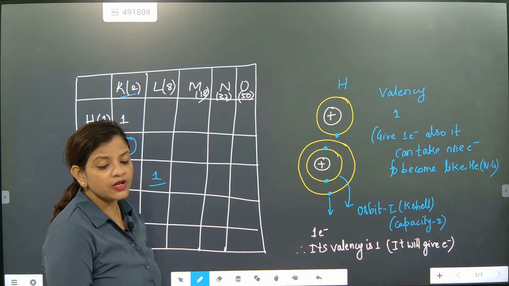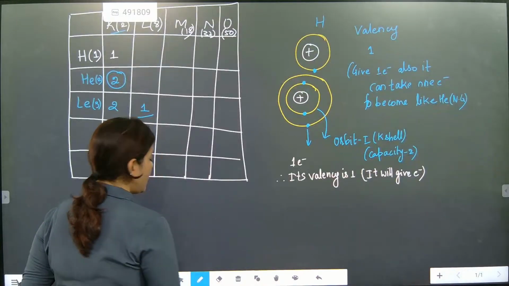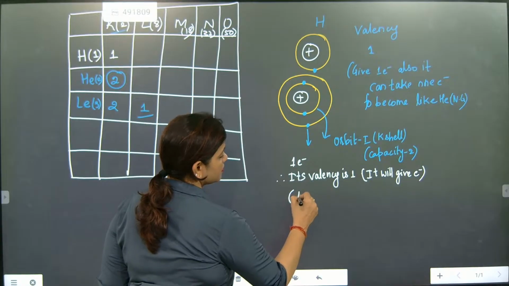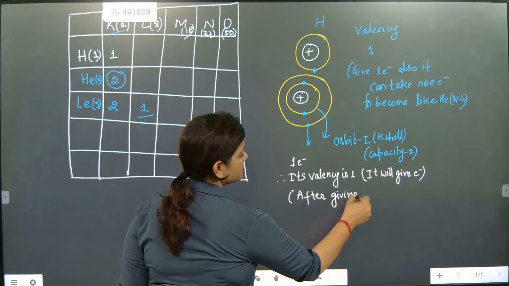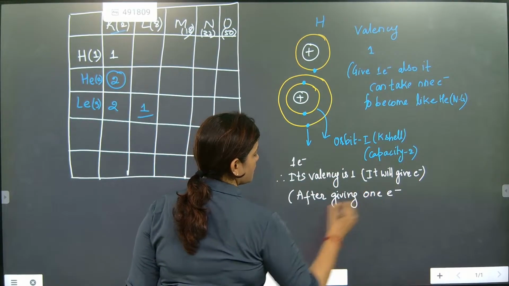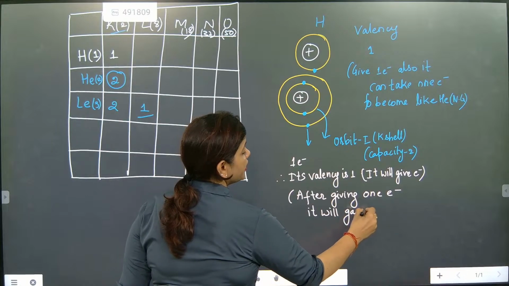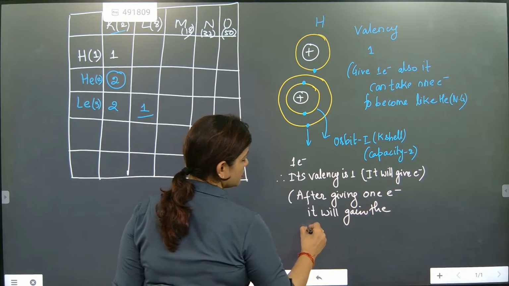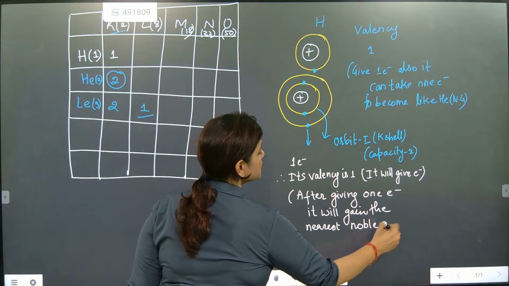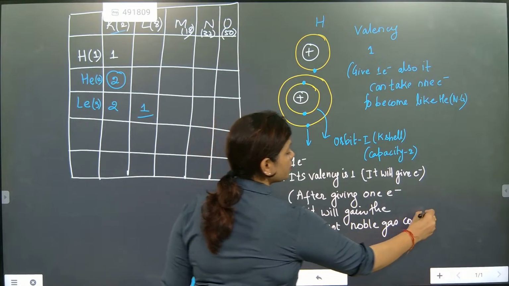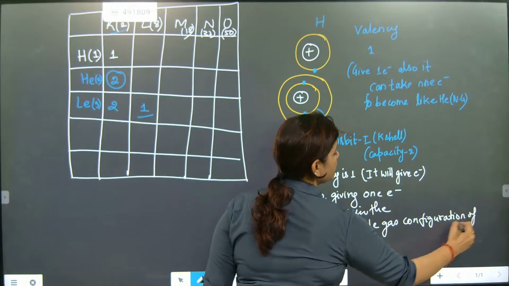And when it gives, it will gain the nearest noble gas configuration. So after giving one electron, it will gain the nearest noble gas configuration of helium.